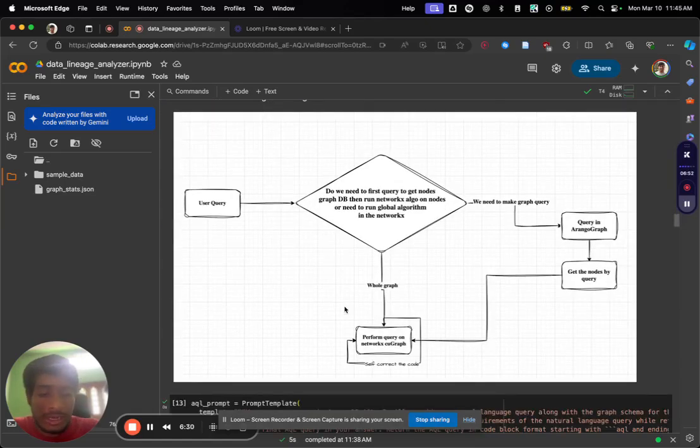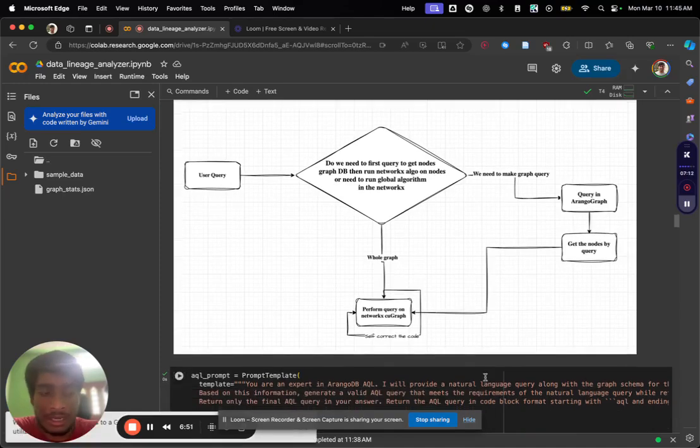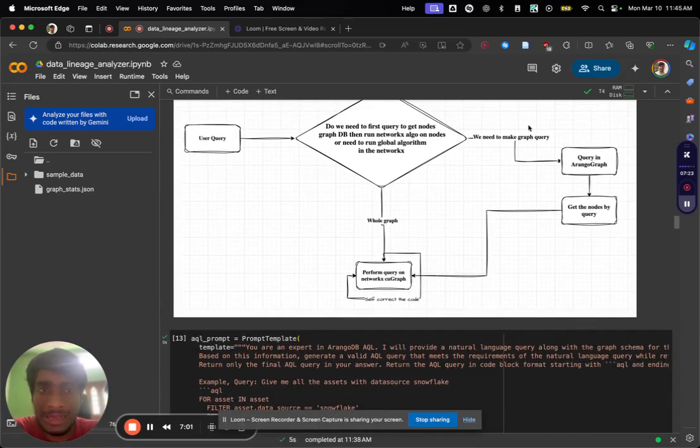And if you see the flow here, the agentic flow is: the user makes a query. Now we will see, do we need to first go into the ArangoDB graph, basically an Arango query, because this algorithm needs to run on the whole graph. So it's a very simple architecture using LangGraph.